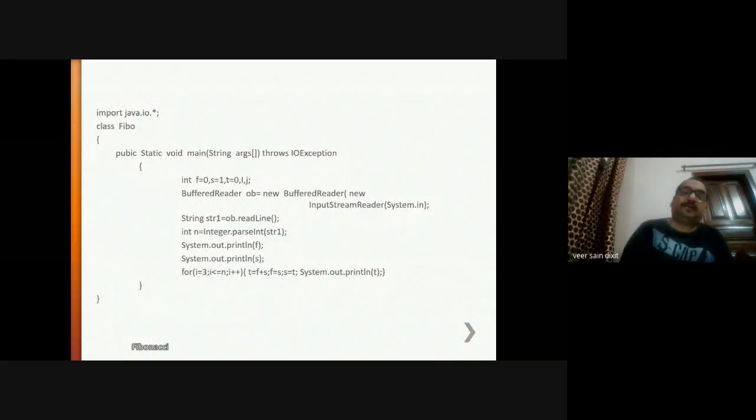Whenever you are writing a program, please take care that the names you give to your variables should be understandable. For example, here we have given f, which reflects the first value, s reflects the second value, and t reflects the third value. In this manner you should name your variables so that the program is clearly understood, right?